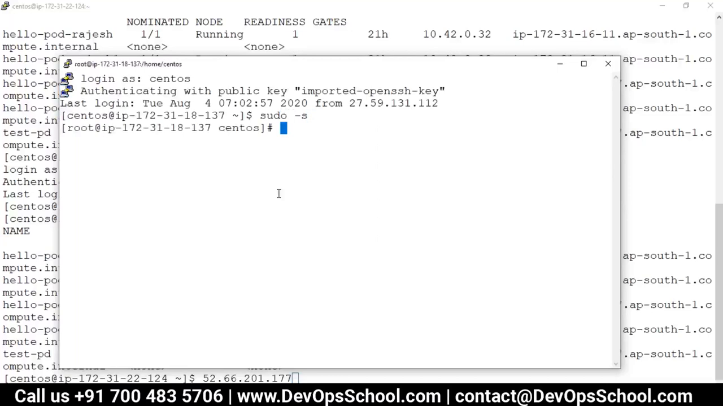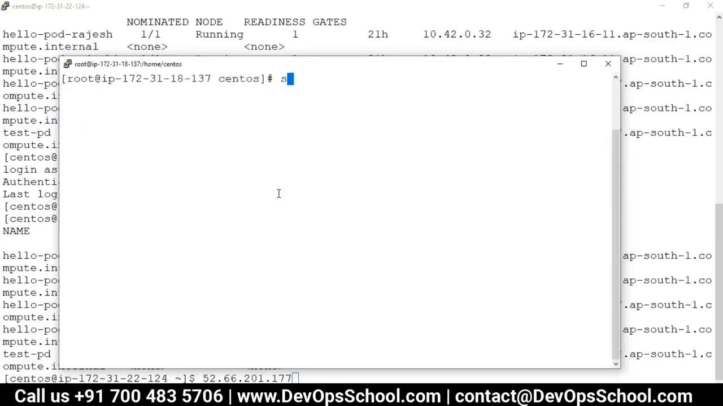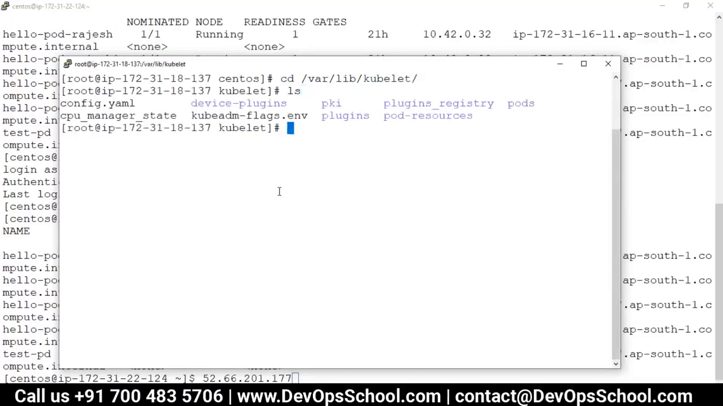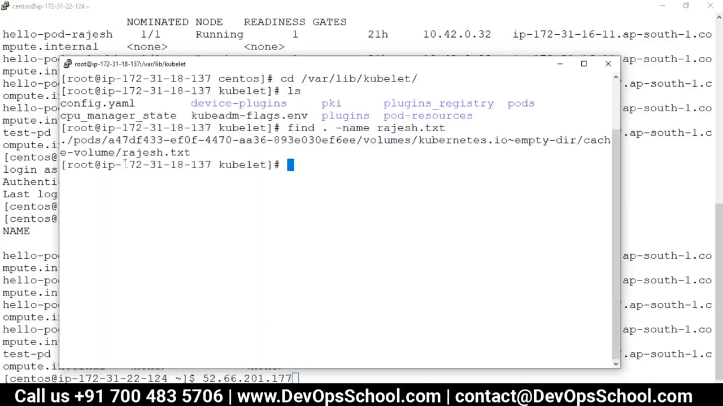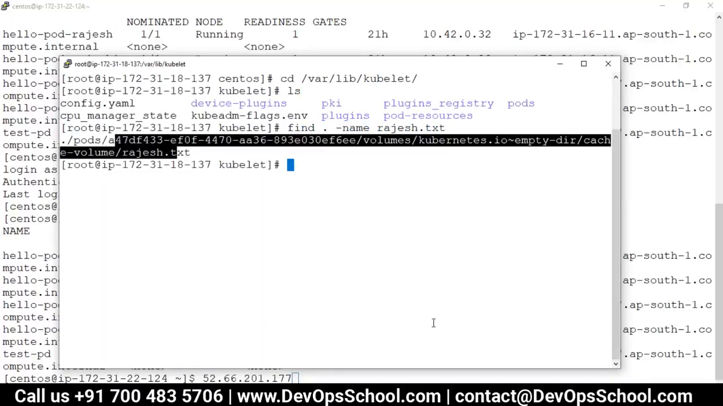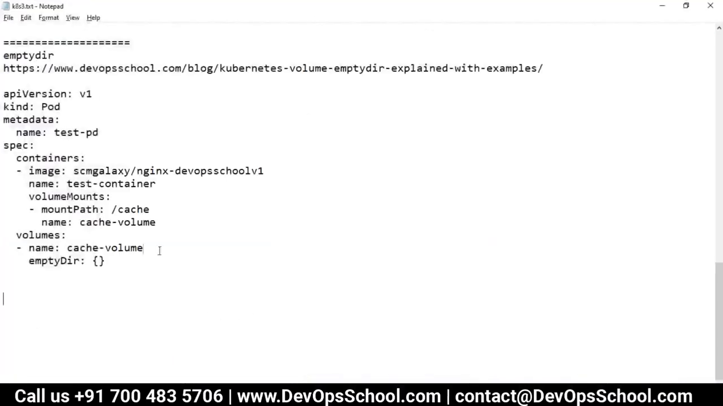sudo -s. Okay. Now sudo -s, and now cd /var/lib/kubelet. Now find . -name rajesh.txt, and you found it. So guys, this is an emptyDir. Did you understand this emptyDir, everyone?